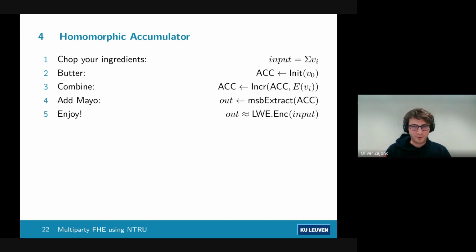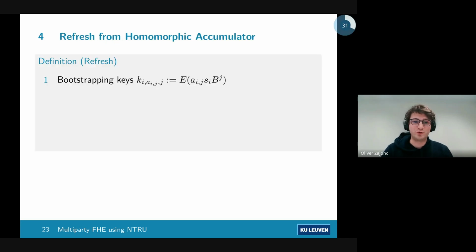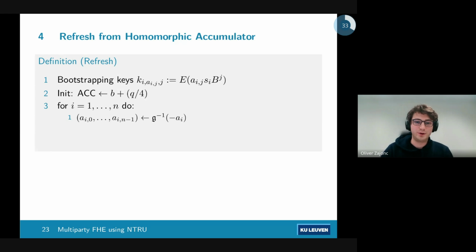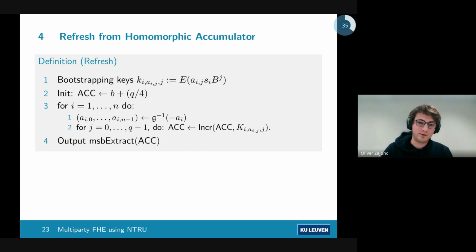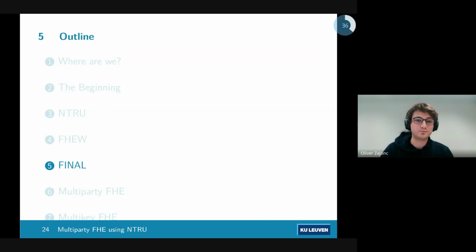This isn't 100% correct. I am skipping over a lot of details, but for the purposes of this talk, basically correct. Now, this looks a lot like a bootstrapping, and in fact, it does turn into a bootstrapping. So you generate some keys, which are encryptions of a partial decryption. You initialize using your ciphertext, and you loop over all of your public noise, and you start incrementing with this public decryption, or this partial decryption. And at the end, after your extraction, you should get an LWE encryption of your original value. So you have a nice little bootstrapping here.